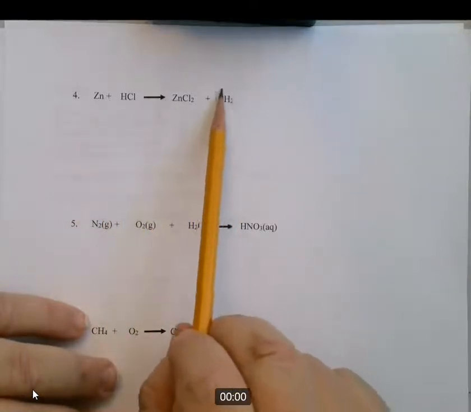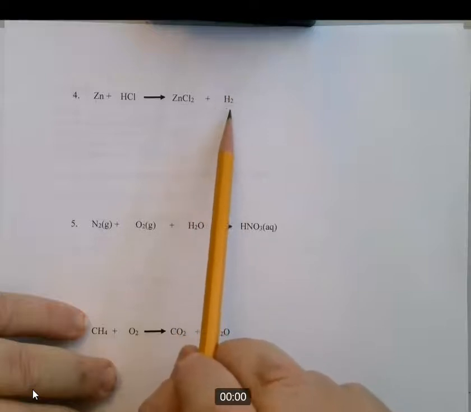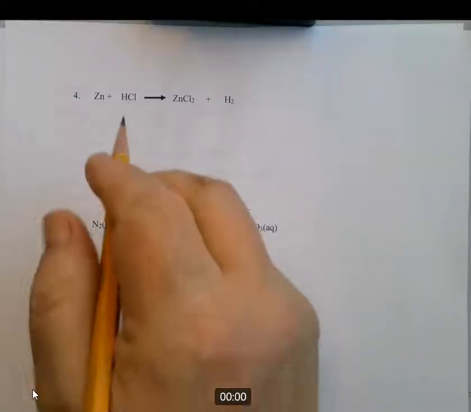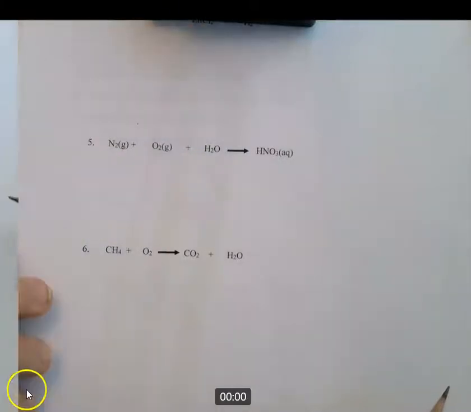Hydrogen never forms an atom by itself. You never just have an H atom. It's always H2 in gas. Hydrogen always pairs up with another hydrogen in a gas. Okay, I'm going to leave that one for you to do. So I'm not going to do that one for you. I'm going to do the next one.